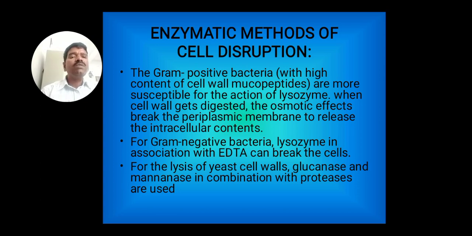The gram-positive bacteria are more susceptible to the action of lysozyme. When the cell wall gets digested, the osmotic effects break the periplasmic membrane to release the intracellular contents. For gram-negative bacteria, lysozyme in association with EDTA can break the cells. For the lysis of yeast cell walls, glucanase and mannase in combination with proteases are used.